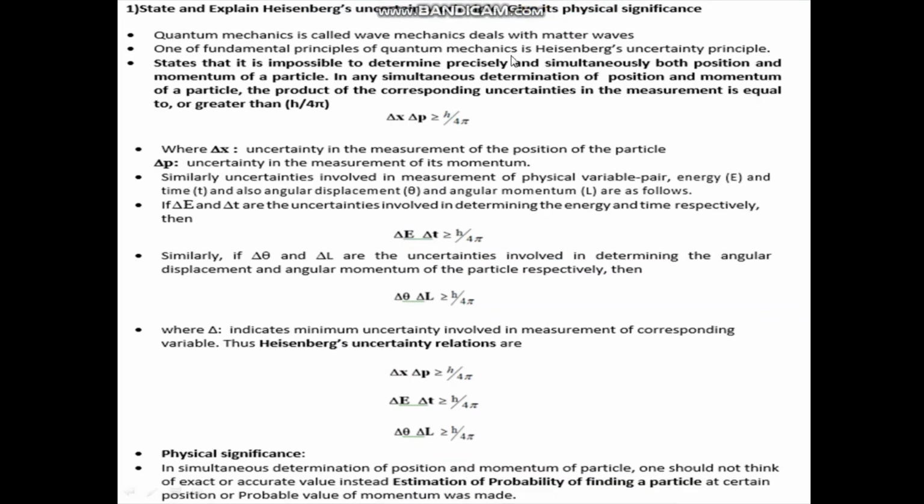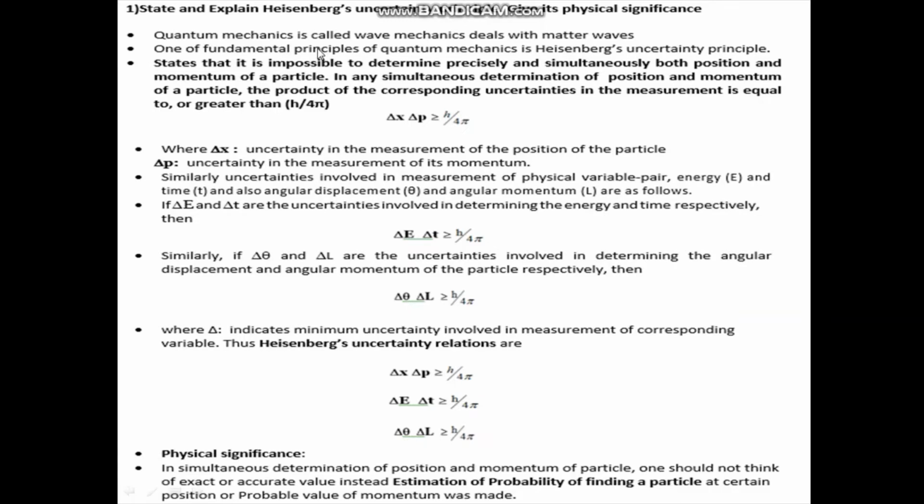Let me start with the first question in the question bank. State and explain Heisenberg's uncertainty principle. Give its physical significance. In classical mechanics, every particle is associated with pairs of physical variables. One pair is position and momentum. Energy and time is another pair of variables, and angular displacement and angular momentum is another pair of variables.